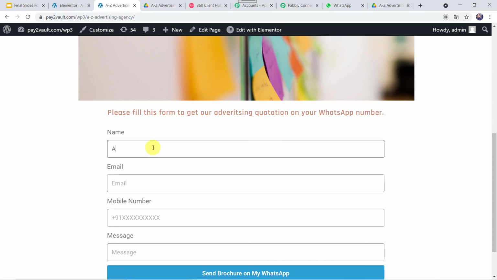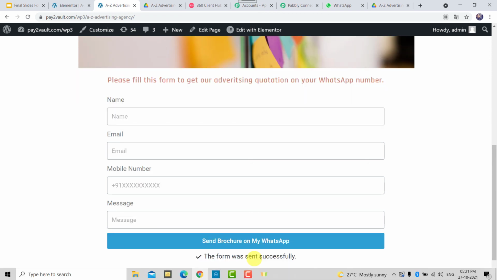This time I'll just give the name as Sanjay Sharma. Let us give the email address as Sanjay Sharma 58@gmail.com. Let us give the mobile number over here. Let us give the message: Please send quotation. Okay, and now let's click on send brochure on my WhatsApp. Okay, the form was sent successfully.